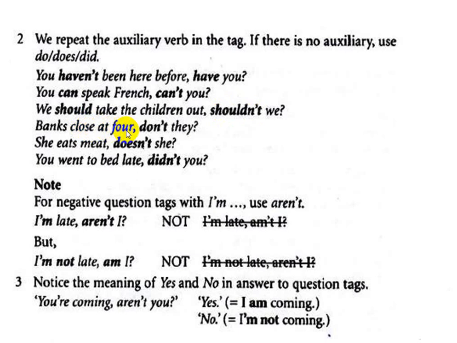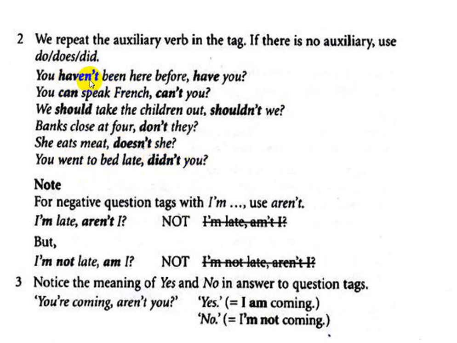Banks close at 4, don't they? Why did we use do or don't here? Because there is no auxiliary verb. There is a main verb. Banks close at 4, don't they? She eats meat, doesn't she? This here is the tag, because there is no auxiliary verb in the sentence, we used an auxiliary verb in the tag. You went to bed late, didn't you? Because there is no auxiliary verb, we used it in the tag.